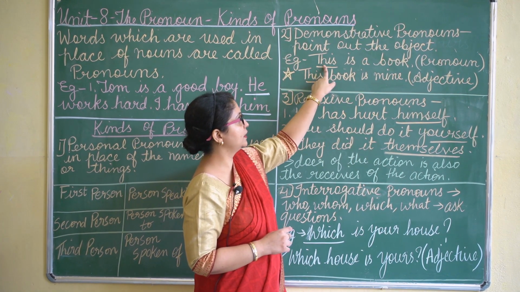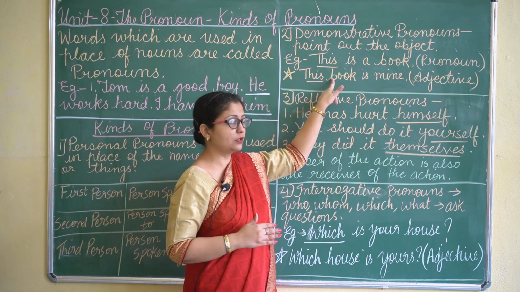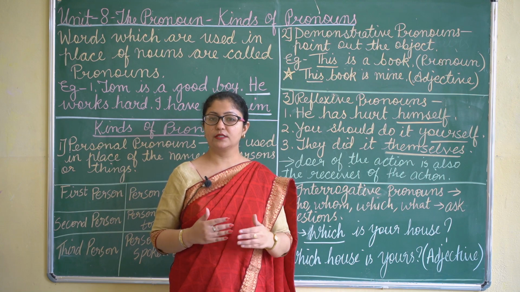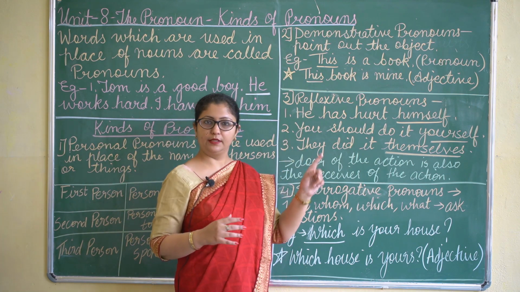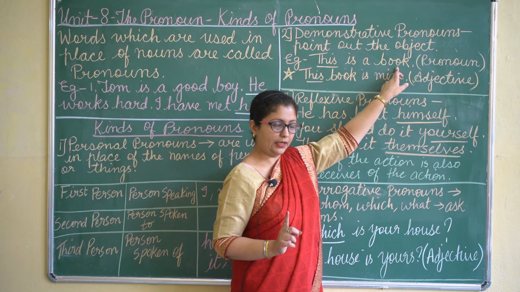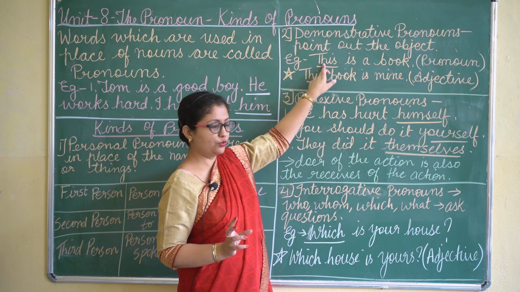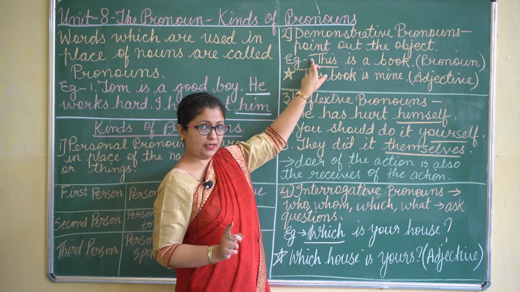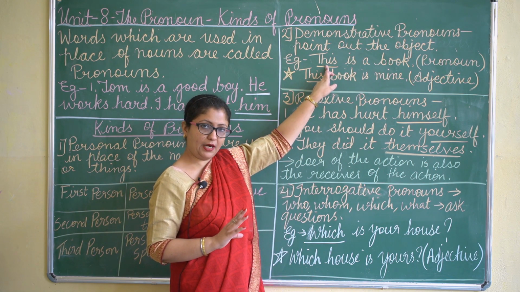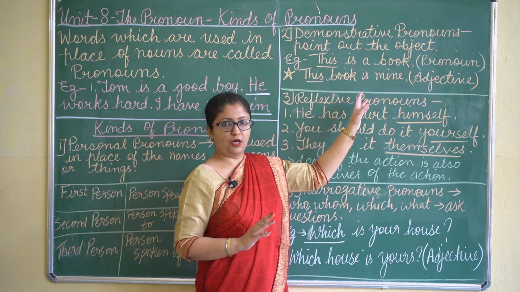First sentence is this is a book. Second sentence is this book is mine. Now the noun in both the sentences is book. Now the demonstrative word this, in the first sentence, is placed far from the noun. It is not just before the noun.